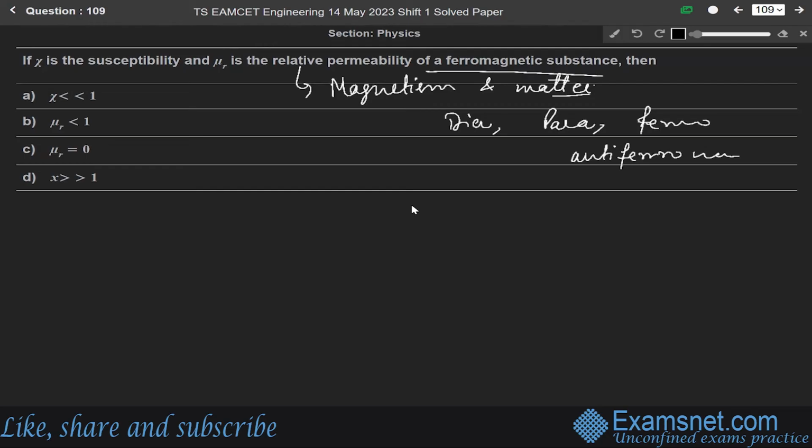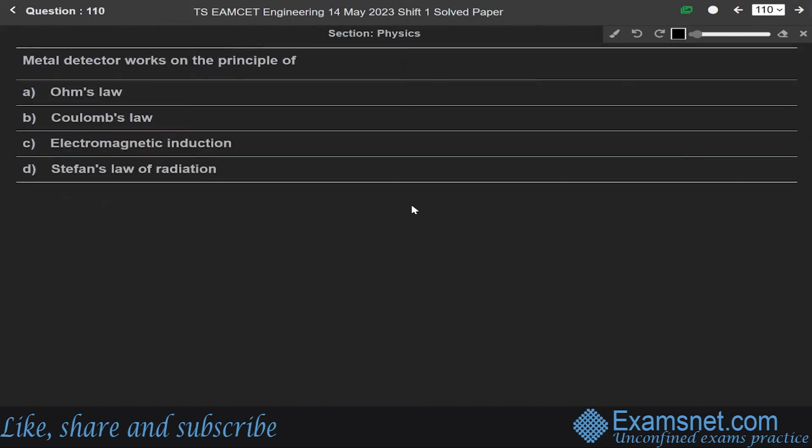Okay. So the question is about the ferromagnetic substances. So the ferromagnetic substances are those substances when they are placed in a magnetic field, they get highly magnetized. Okay. So their susceptibility of the ferromagnetic substance is much greater than 1. So option D, that is chi is very, very greater than 1 is the correct answer. Okay. Now, next question 110. The metal detector works on the principle of.